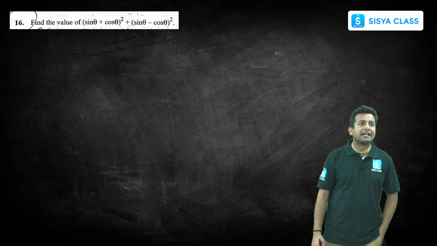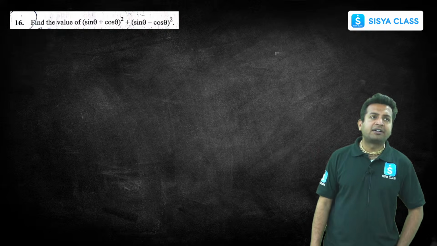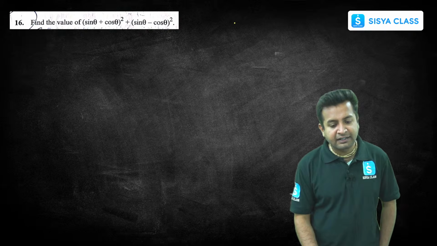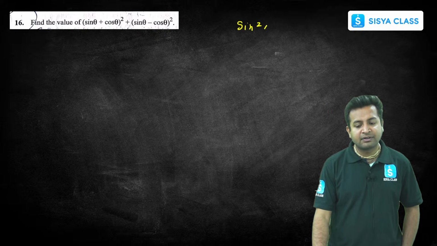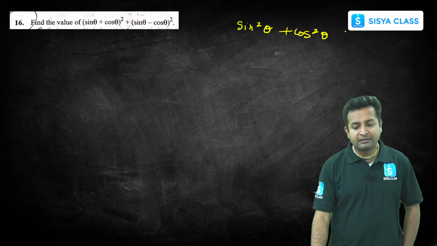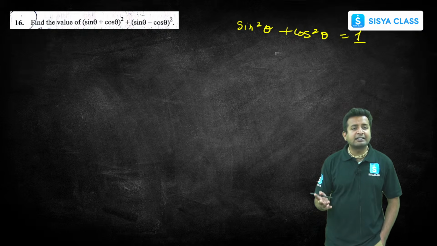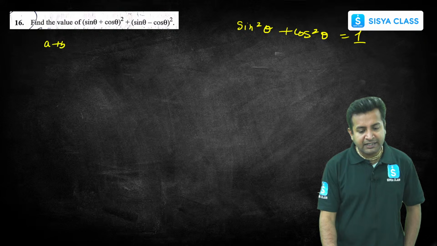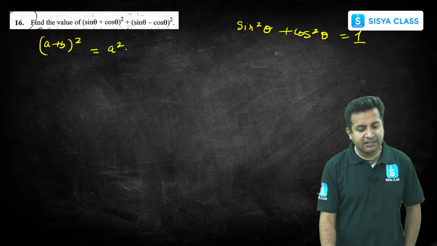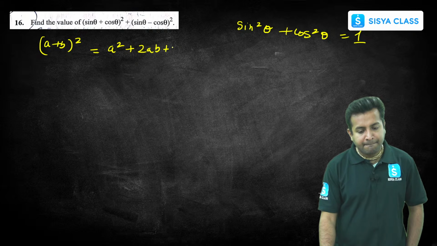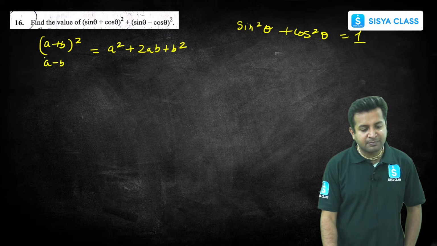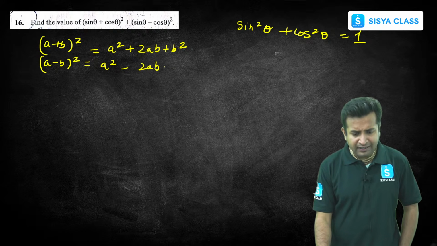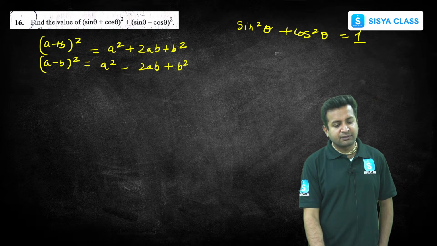It's about trigonometry, and here we'll be using the trigonometric identities. I hope you all remember what the trigonometric identities are. The first one: sine square theta plus cos square theta is equal to 1, and this is the thing that we'll be using in this question. So let's expand. A plus B whole squared is A square plus 2AB plus B square. Next, A minus B whole squared is A square minus 2AB plus B square.